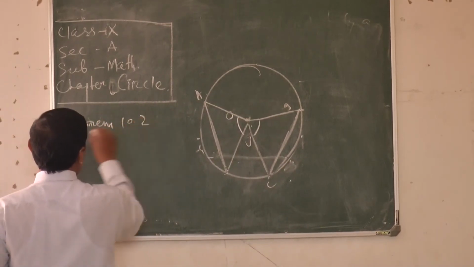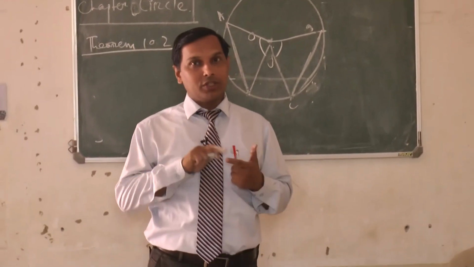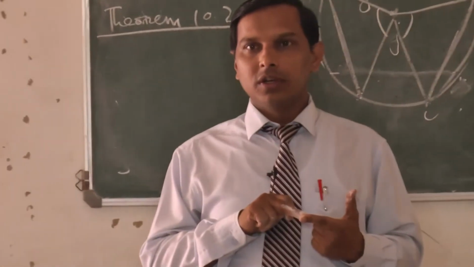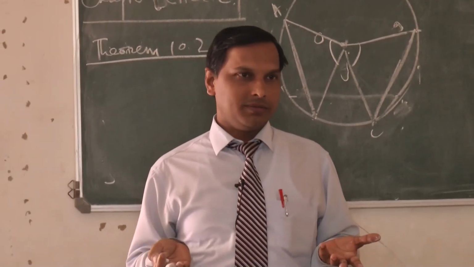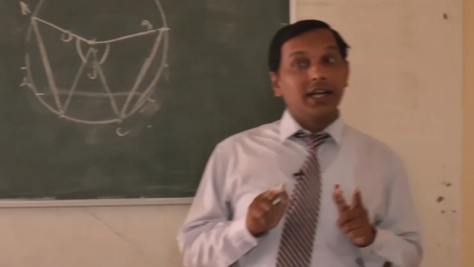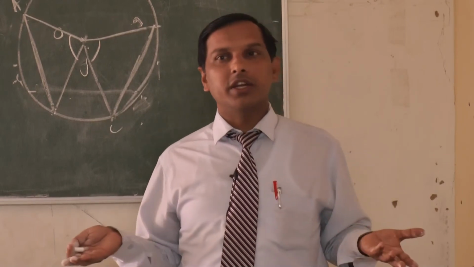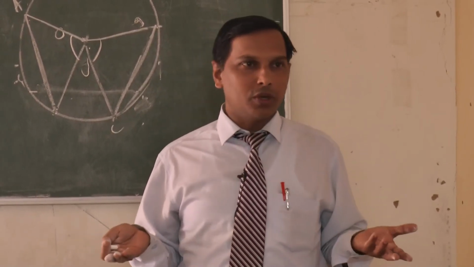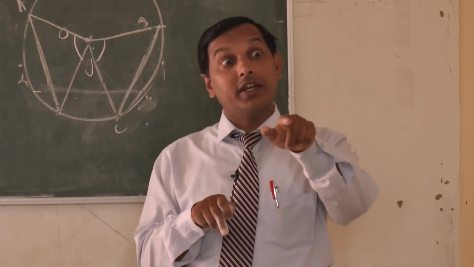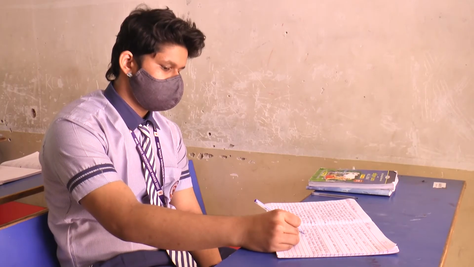Theorem 10.2. What is the theorem? Just the reverse of it. The first theorem: angles subtended by equal chords at the center are equal. Now the opposite of it: if the angles subtended by the chords of a circle are equal, then the chords are equal. If these two angles are equal, given, then we have to prove that the two chords are also equal.